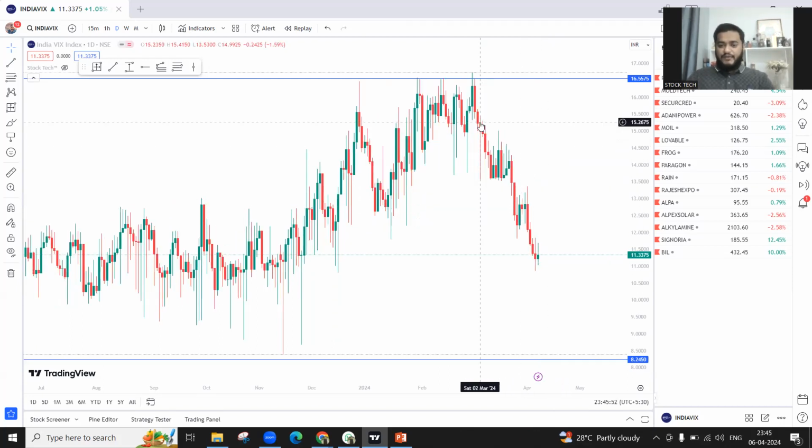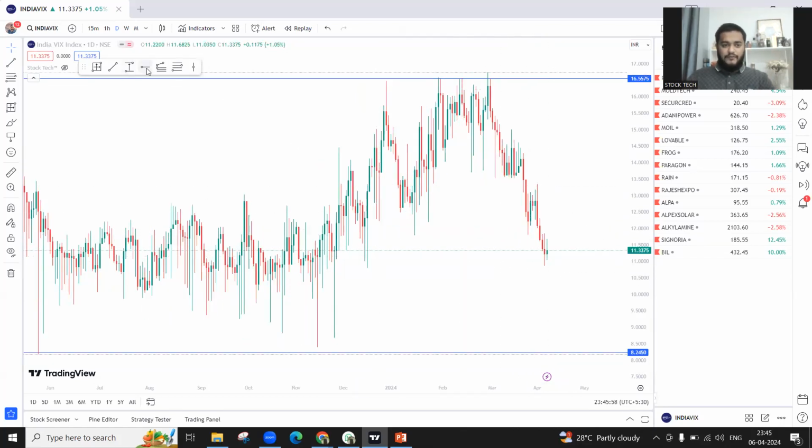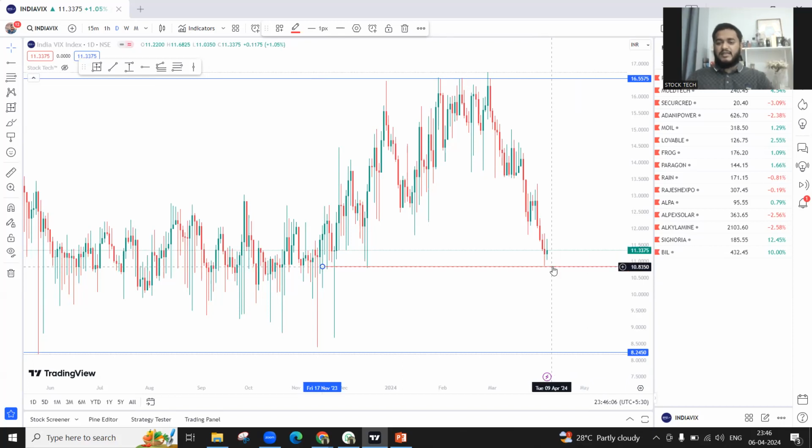Now, India VIX is making a green candle after a lot of red candles. For India VIX, there's a support level over here. If India VIX breaks this level, 10,000, and goes below, it will indicate even further rally in Nifty. But if India VIX starts recovering from here, we may see a fall in Nifty. So this is India VIX.